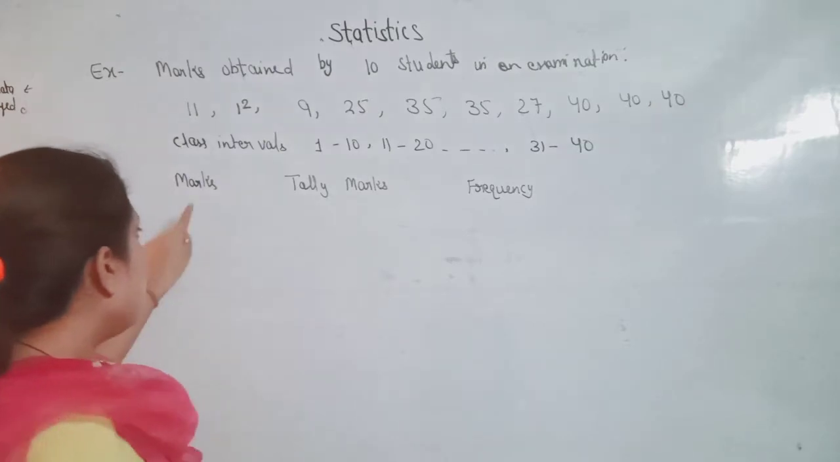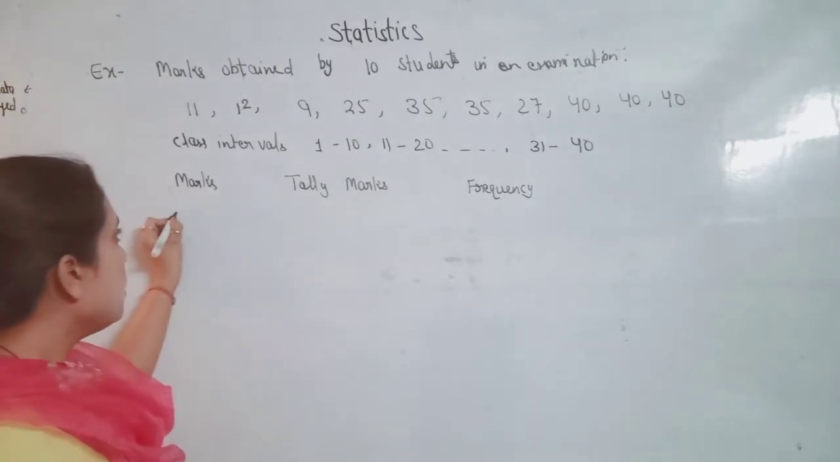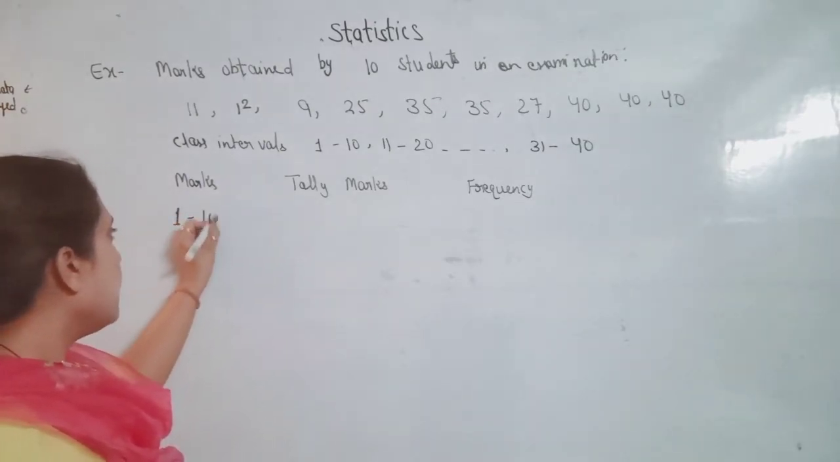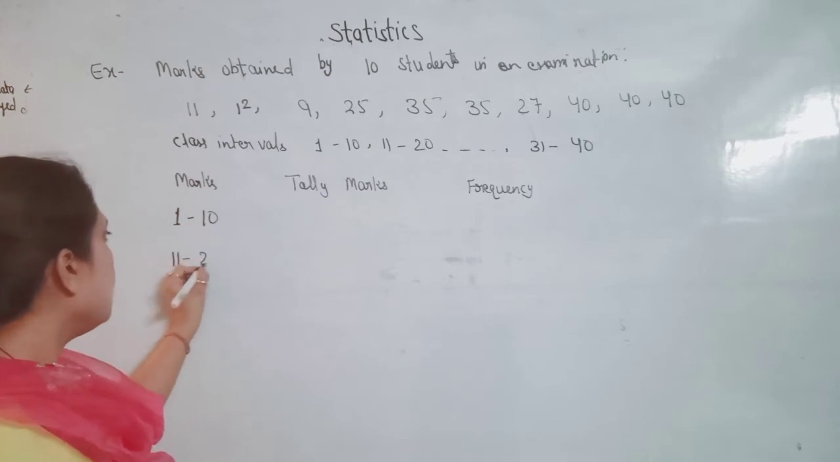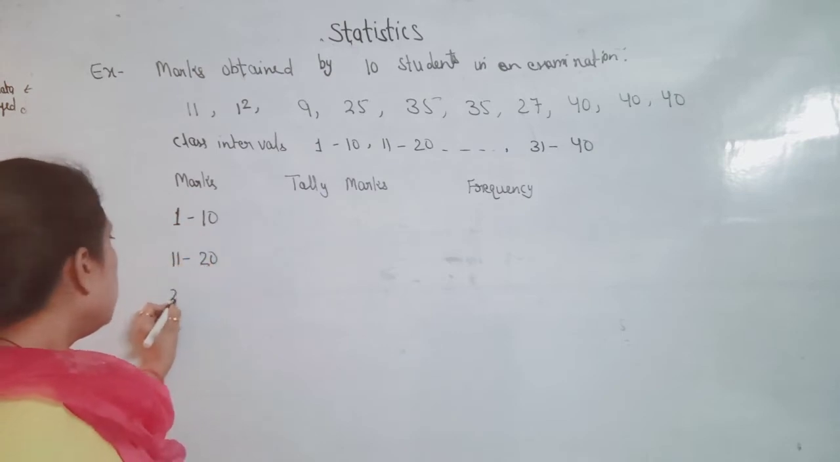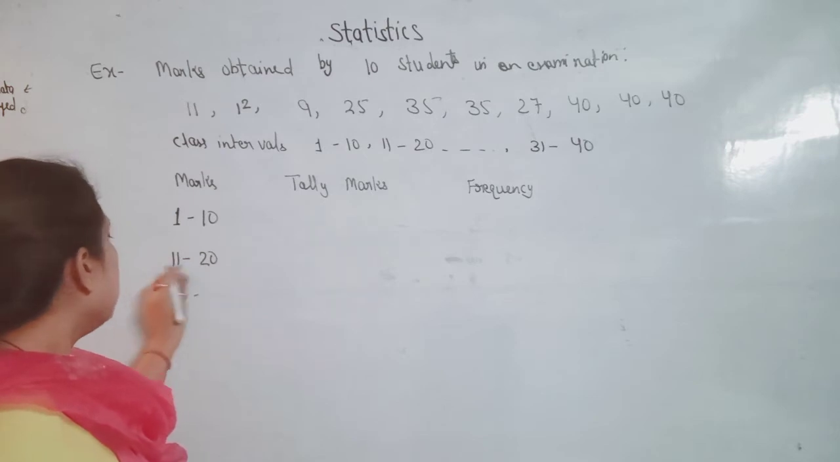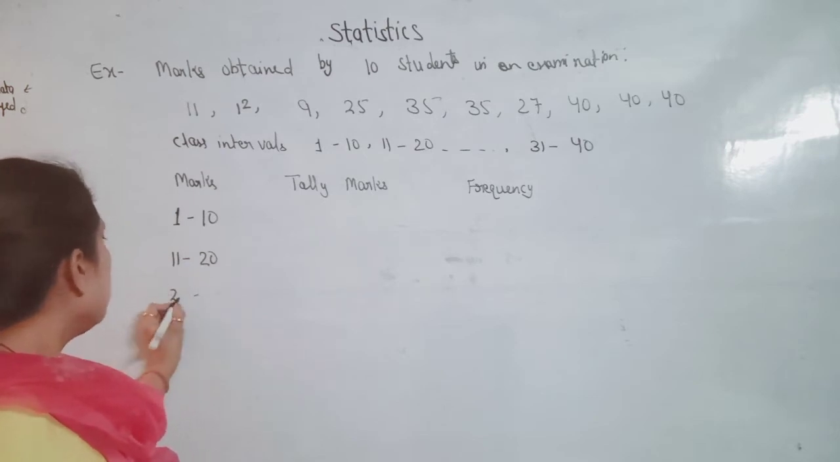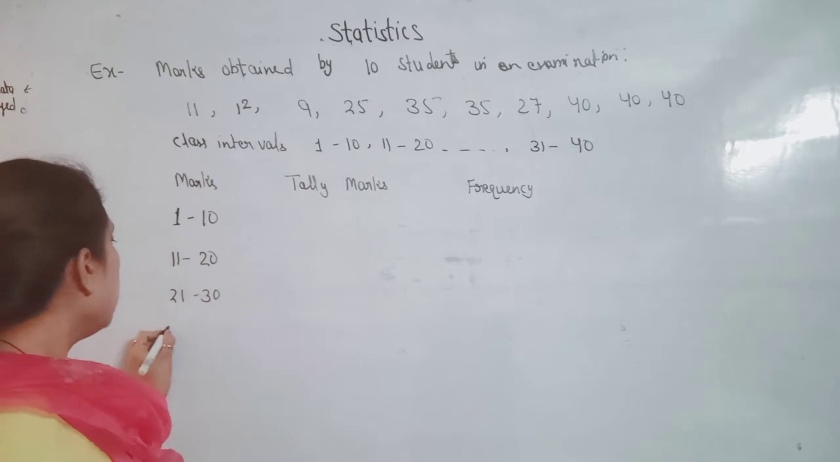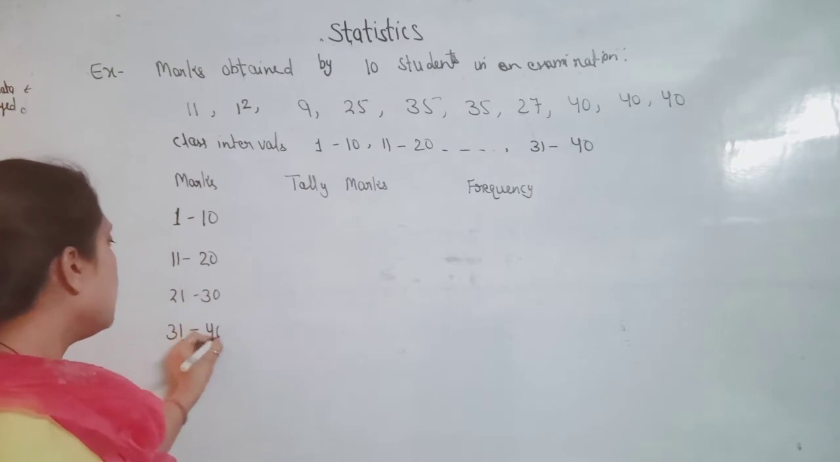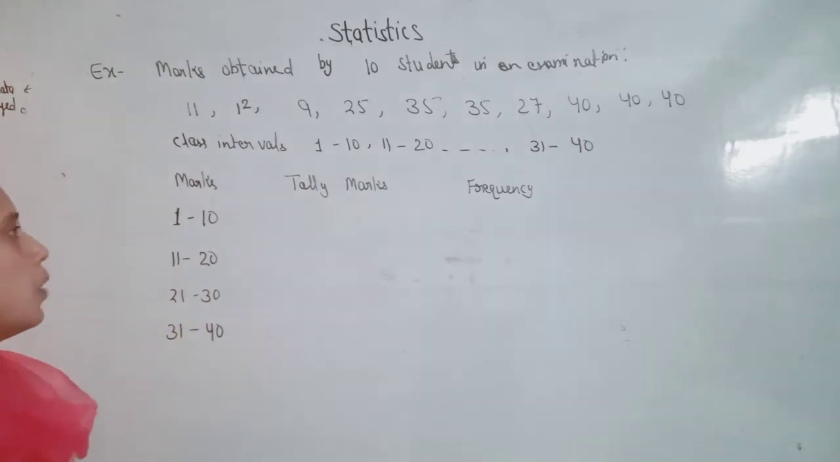Let's see. First, marks. The distribution is given, and the class interval is 1 to 10. Next is 11 to 20. Now 21 to 30. And the last one is 31 to 40.